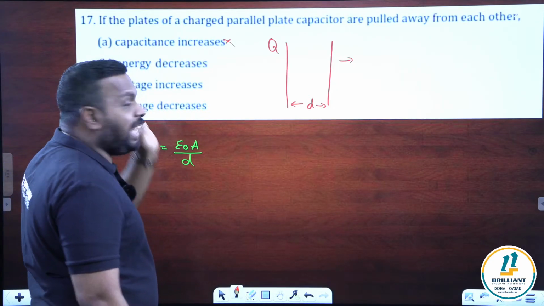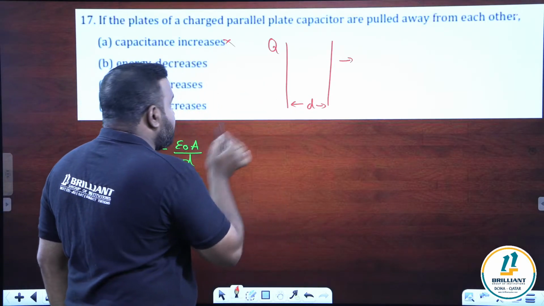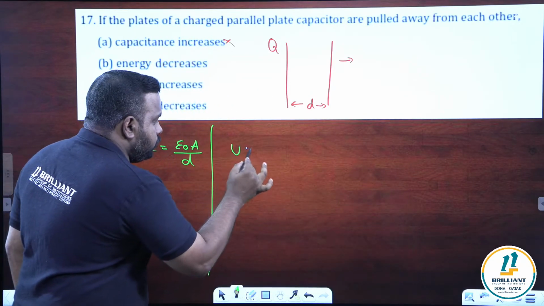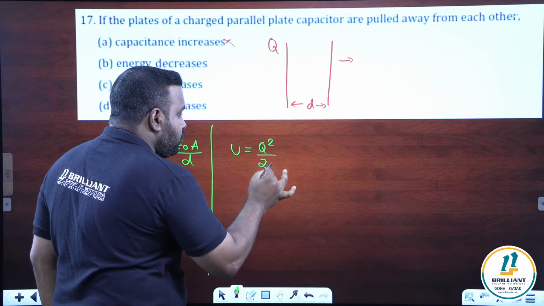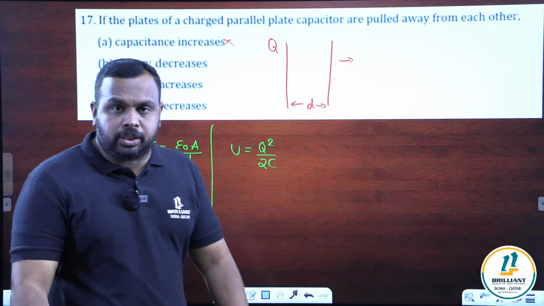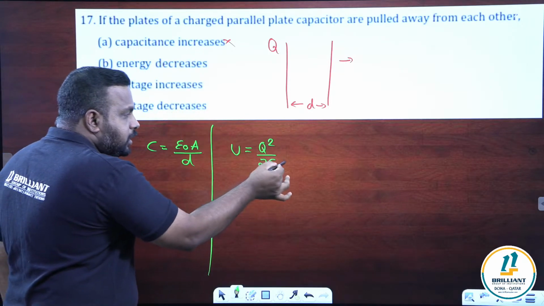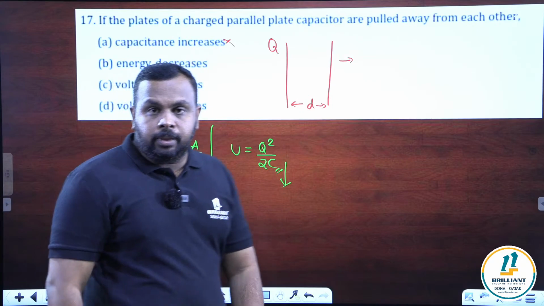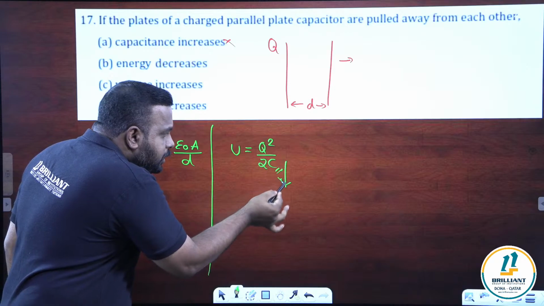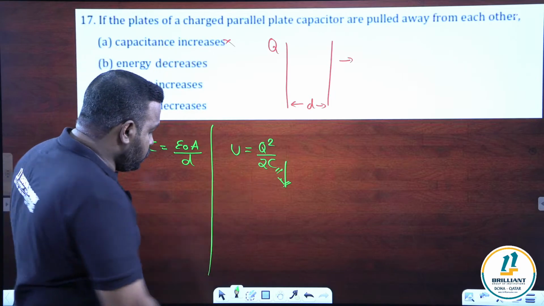Now, option B, energy decreases. What is the formula for energy? Energy of a capacitor. Here, we have an idea about capacitance and charge is Q. So U is equal to Q squared by 2C. Q is constant because it's a charged capacitor. Q is fixed. Then we have to check what is happening to C. We already got an idea that capacitance decreases. When capacitance decreases, energy will increase because it is in the denominator. But the option says that energy decreases. It is also wrong.